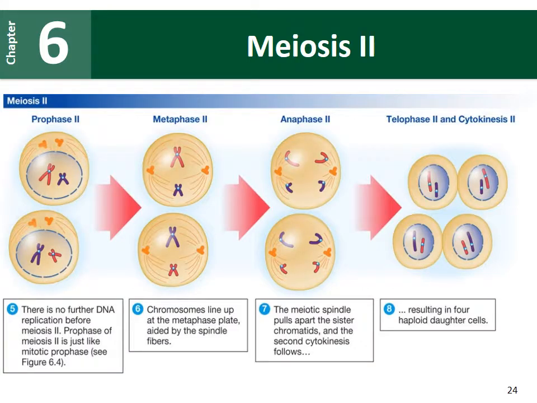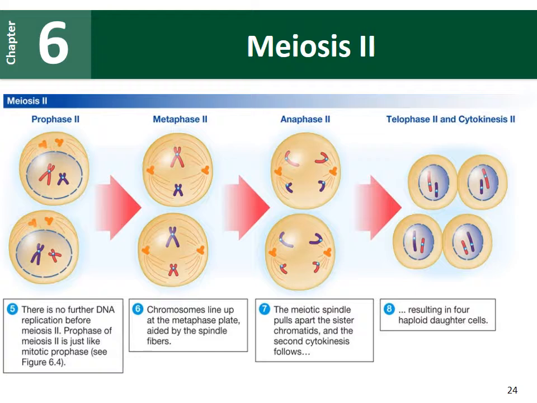Here we can see meiosis II. We have our cells that are haploid. They have 1 big chromosome and 1 little chromosome. Those chromosomes line up in the middle. The sister chromatids get pulled apart from each other. We end up with 4 daughter cells. These 4 daughter cells are not genetically identical to each other.